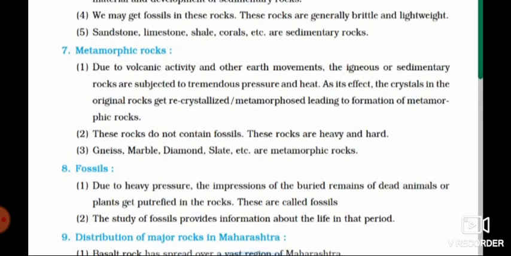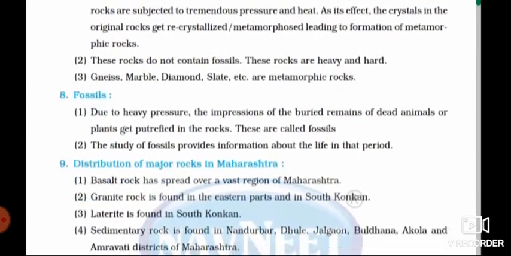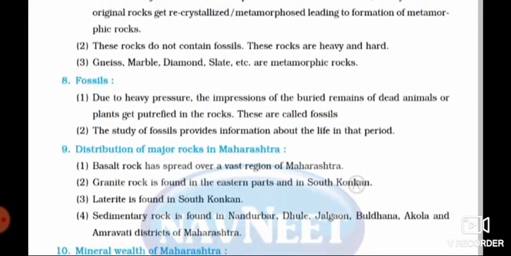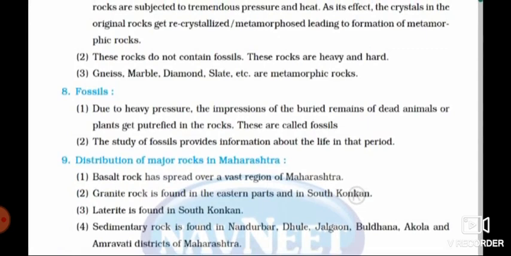Next, we have learned about the distribution of major rocks in Maharashtra. The main rock which is widely spread in Maharashtra is the basalt rock. First point, basalt rock has spread over a vast region of Maharashtra. Second, granite rock is found in the eastern part and in South Konkan.